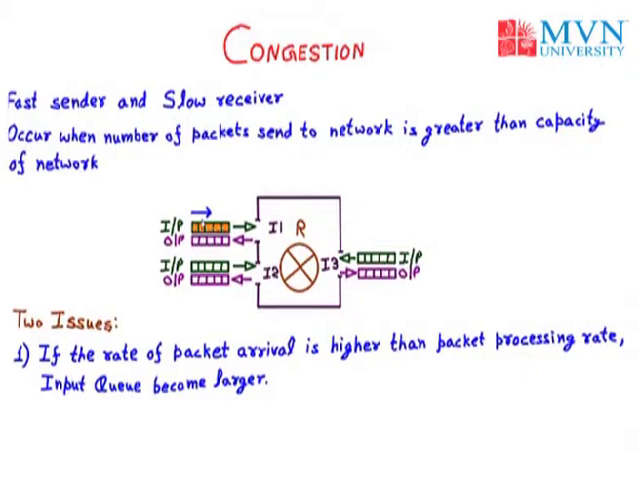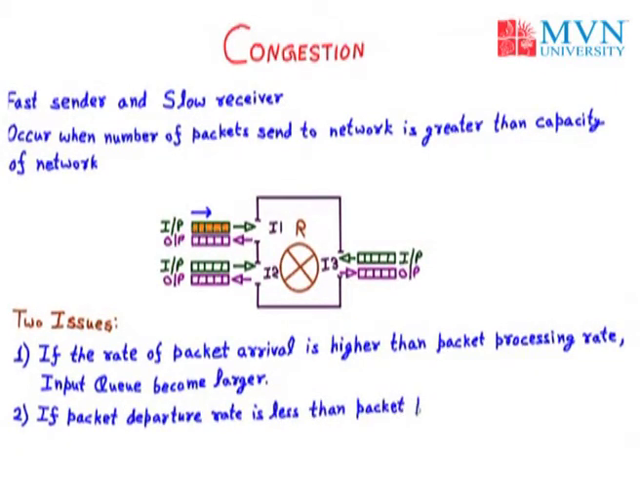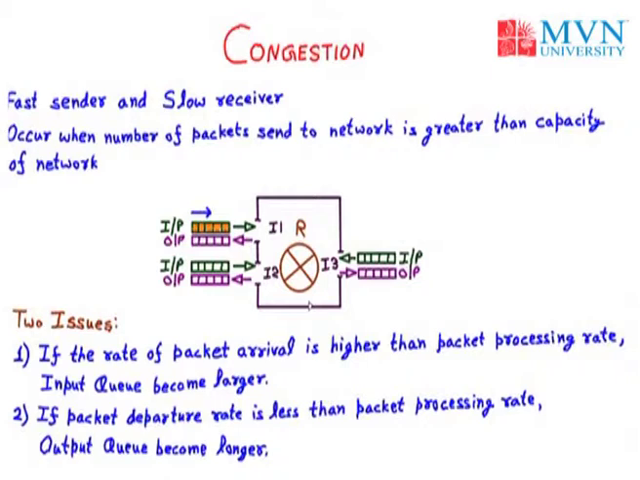Now we have the second issue. The second issue is: if the packet departure rate is less than the packet processing rate, the output queue becomes longer. Let us take the output queue of I3. The packets will be sent from I3 to the output queue. That will be the flow. For example, the packets are sent to the output queue and the queue is being filled.